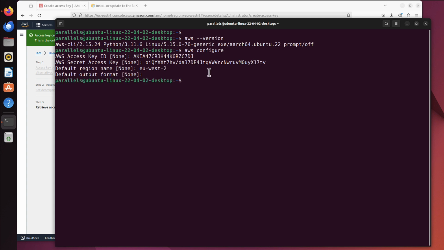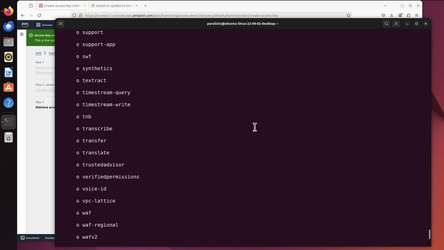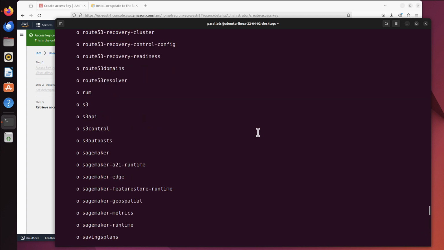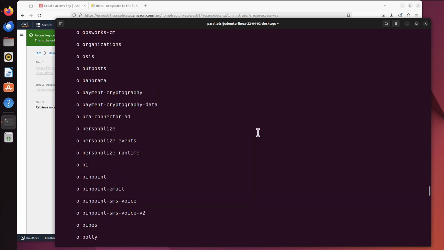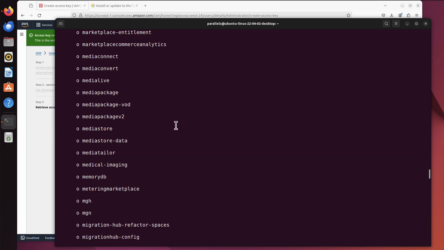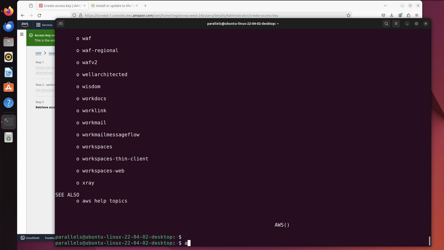Now, I should be able to access my AWS account from here. So maybe let's start with aws help. It will show you all of the services we can access using that command line. And as you can see, there is basically everything you can access in console. You can also access it via that CLI. And because we don't have any resources, it might be tricky, but we can use that IAM, because we've got a user created. So aws iam, and then maybe help again.